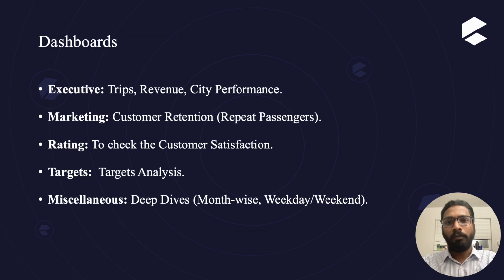The Power BI report which I have made has five views, namely executive, marketing, rating, targets, and miscellaneous views. Executive view covers a bird's eye level view of overall data analysis. Marketing view focuses on the customer retention aspect, which is about repeat passengers. Rating view gives information about customer satisfaction. The target view gives information about city-wise targets, like target of trips and target of new passengers, whether the city has met them or not. And the miscellaneous view is where in-depth analysis is done. It gives information about month-wise and weekend and weekday wise as well.